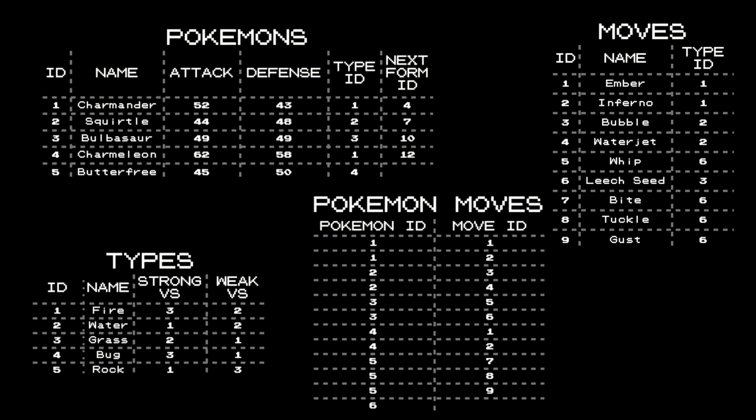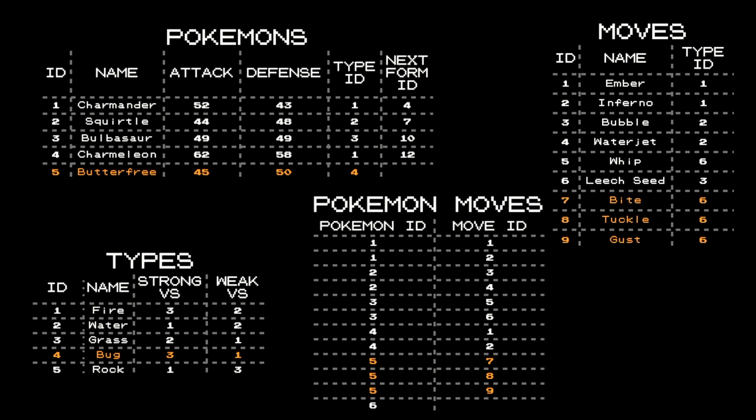And now let's get back to our table. Let's say that we want to learn something more about Butterfree. We can see that in the main table we only have the information that its type ID is 4, so we need to go to another table and find the type with ID 4. Okay, this is the bug type, and we know which types it is strong against and weak against. And then let's go to the Pokemon moves. Okay, the ID of the Pokemon is 5, so we can see that those are the move IDs that we want to read, and so on and so on.